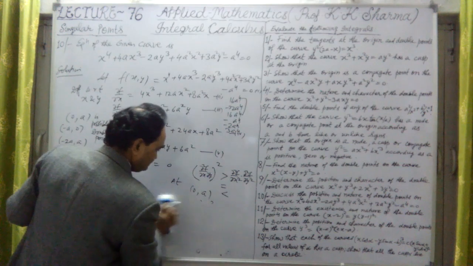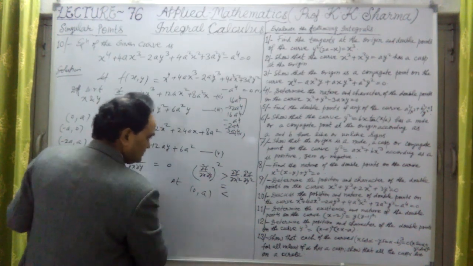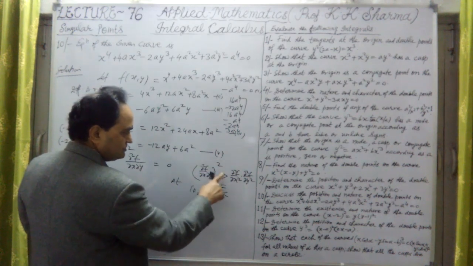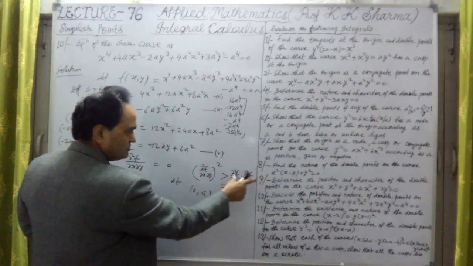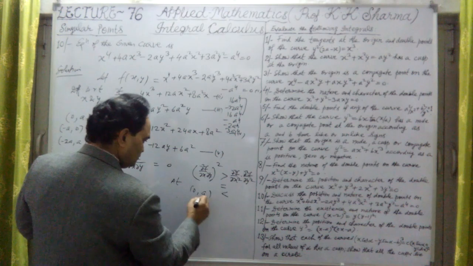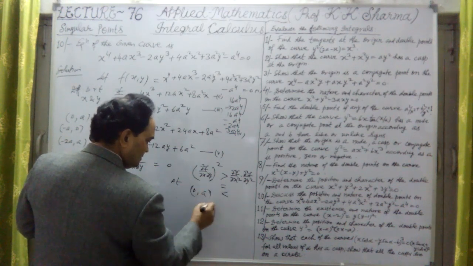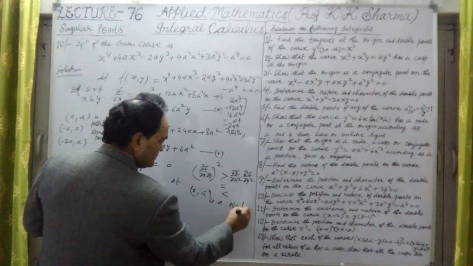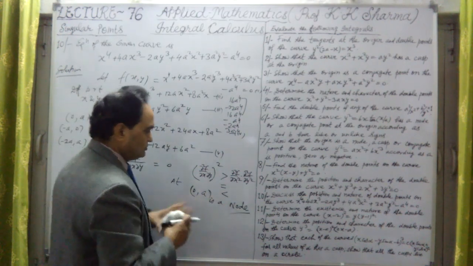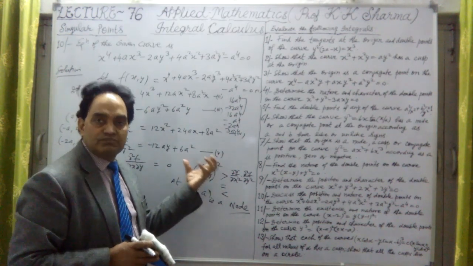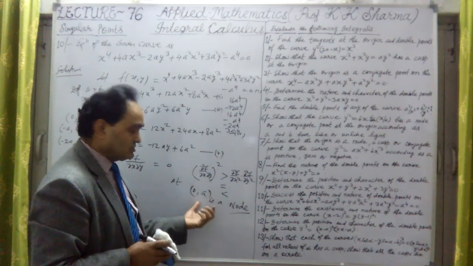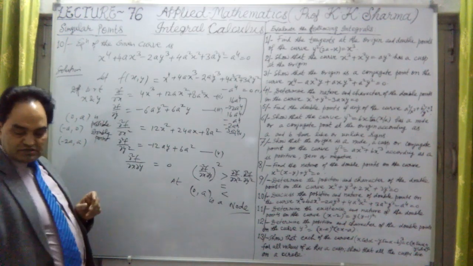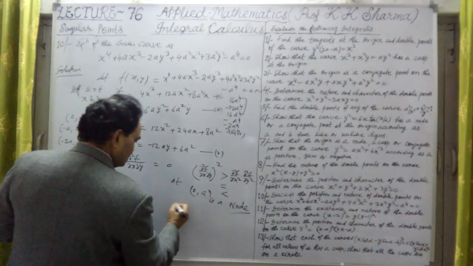Let me write here. As the first condition is satisfied, this is greater than the whole square of this, because this is 0 and this is a negative value. So therefore 0, a is a node. So this value is positive, showing a possibility of a node. Now what about the second point, minus a and 0?